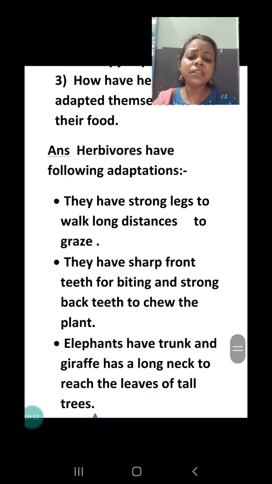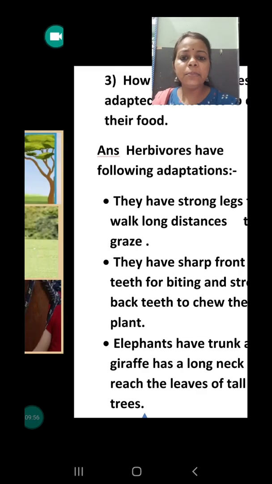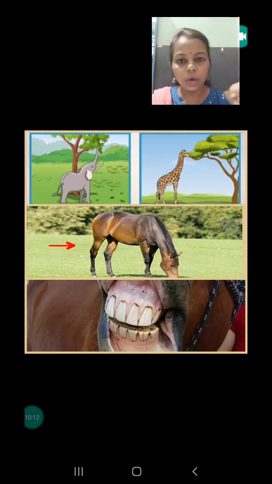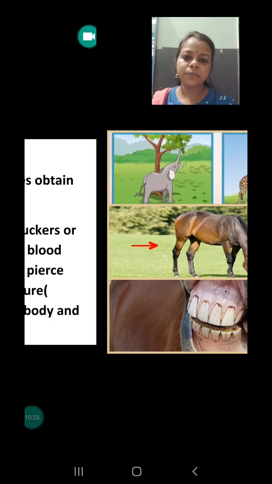Third is, some animals like elephant and giraffe, as you can see on the upper side, have different structures. Giraffe has long legs and a long neck, which make it easier to reach the leaves from tall trees. In the same way, elephant has a trunk which helps it to break the branches and the leaves and eat the leaves very easily. So these are the adaptations found in herbivorous animals.